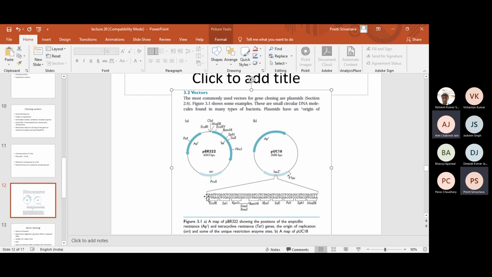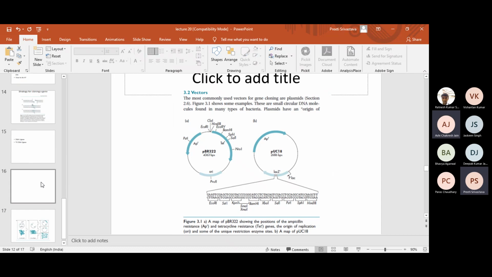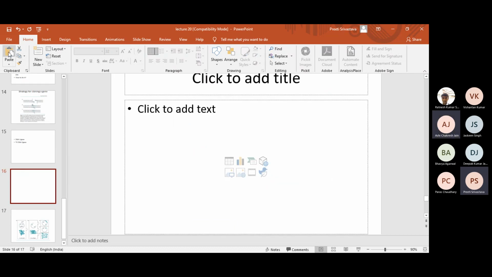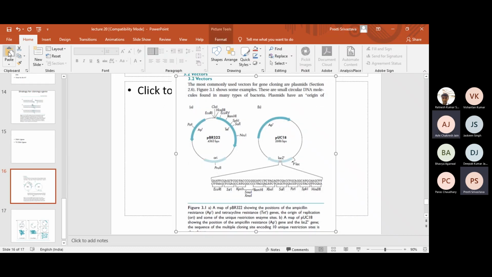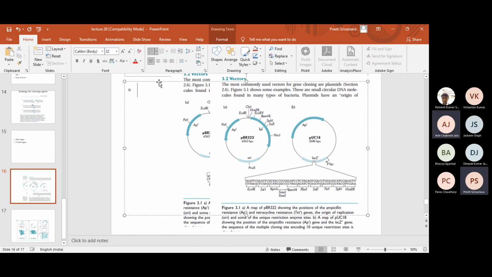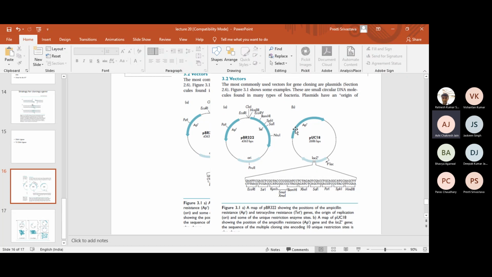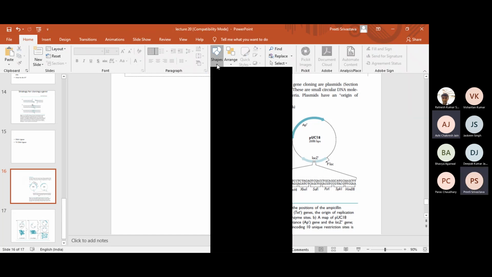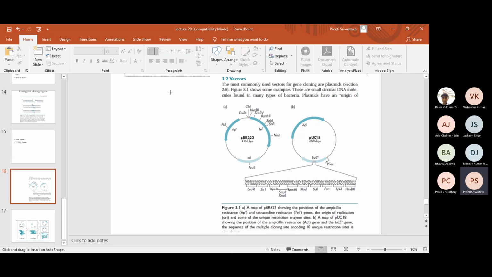For example, the gene of interest that we are cloning has a site.